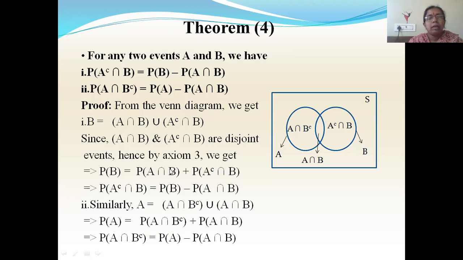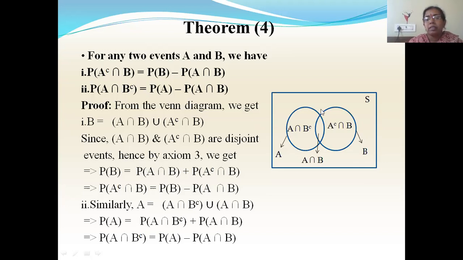Or else I'm taking this to this side. From this, you have to prove in terms of A complement intersection B. So P of A complement intersection B will be equal to P of B minus P of A intersection B. Similarly, to prove the second one, A intersection B complement, we have to find it.